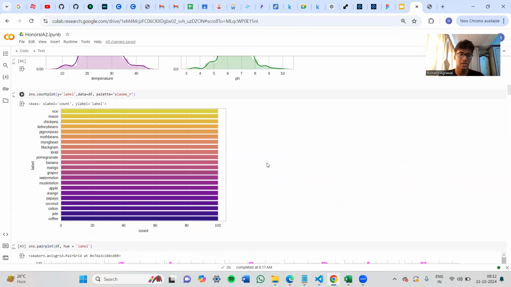This graph that we have is showing the distribution of the data for our data set. It shows that all the crops have an equal number of data, which just shows that the data set is balanced. If it was not, we would have to downsample some of the values.